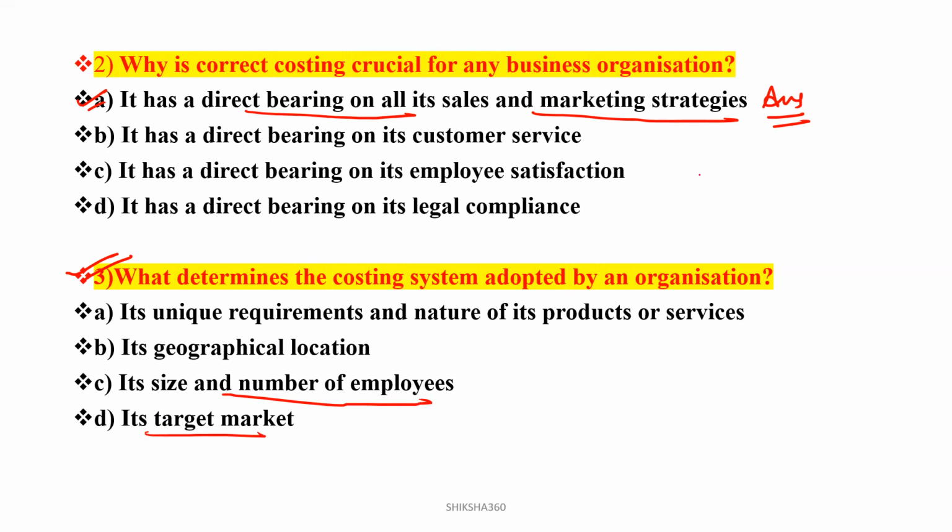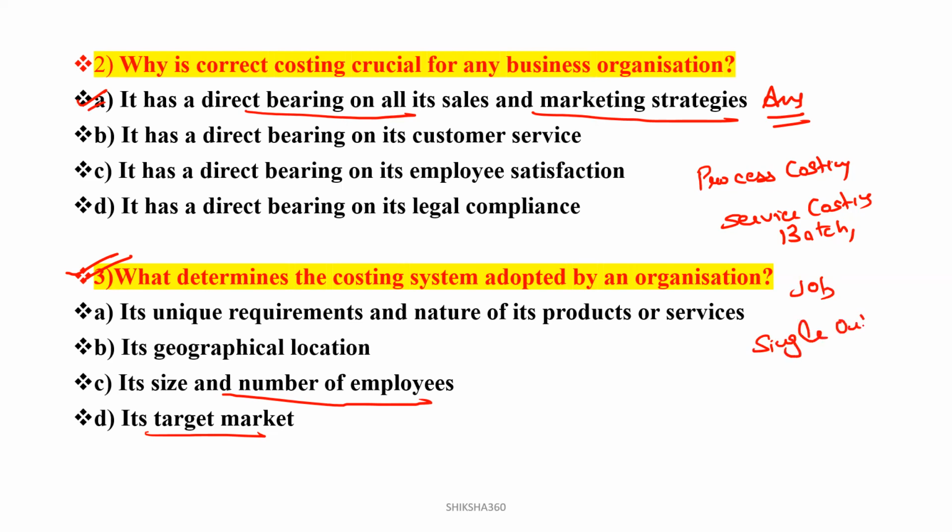There are different methods of costing, as we have already discussed: process costing, service costing, batch costing, job costing, single output unit costing. All are different as per their requirement, or as per their output, or we can say as per the product and services.